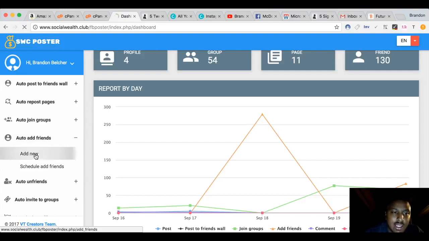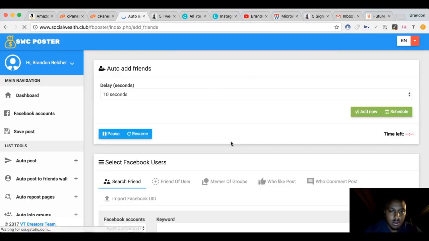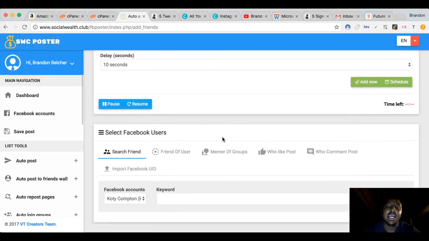One of my favorite features is how to auto add friends. Let's click on auto add friends, click add new, and I'm over here on a little dummy account. So I'm about to show you. Basically, like I said, this is like owning your own Facebook ad platform and you don't have to pay anything for the Facebook ads. So could you imagine having an unlimited budget with Facebook advertising? Do you understand what you can do with an unlimited budget if you could advertise on Facebook for free?